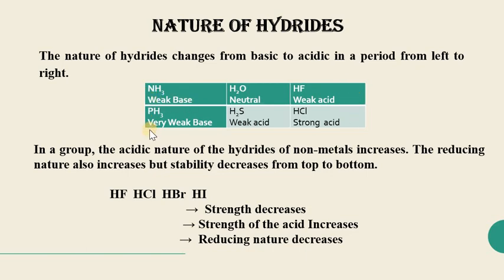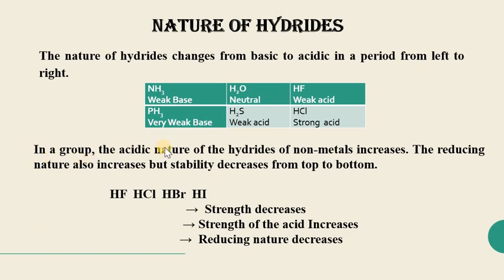Similarly, for phosphorus, sulfur and chlorine, the hydride of phosphorus is a very weak base, the hydride of sulfur is a weak acid and the hydride of chlorine is a strong acid. So on moving from left to right, the behavior changes from basic to acidic.